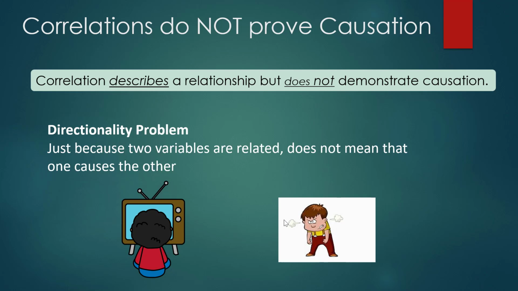But is it also possible that people who are already naturally aggressive tend to like watching aggressive TV programs more? We don't know which came first. It's kind of the chicken or the egg question, right? Did the aggressive TV watching cause the aggressive behavior, or did the aggressive behavior make them want to watch more aggressive TV programs? So again, we don't know with a correlation which one came first, whereas in an experiment, we're manipulating those variables. So we know we have this manipulation, and we're looking at and measuring the response afterwards.